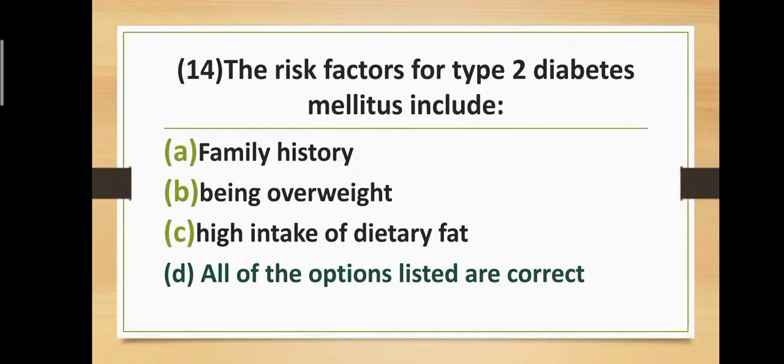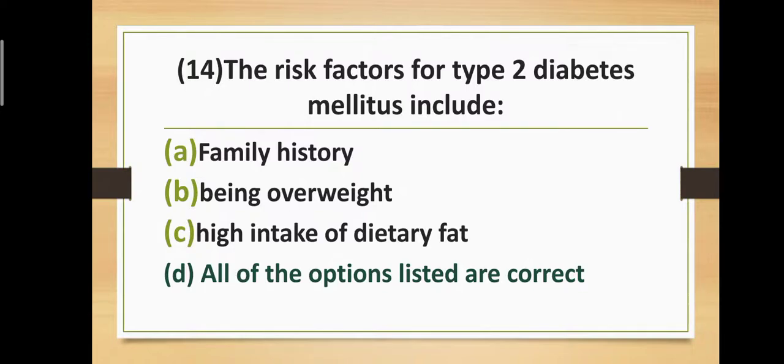Question number 14. The risk factors for type 2 diabetes mellitus include, means what risk factors are observed in diabetes mellitus. Option A, family history. Option B, being overweight. Option C, high intake of dietary fat. And option D, all of the options listed are correct. Correct answer is option D.